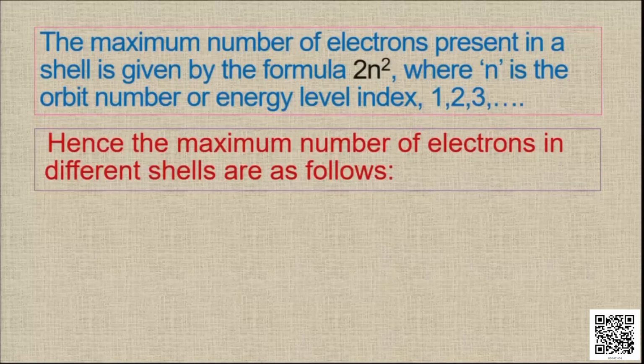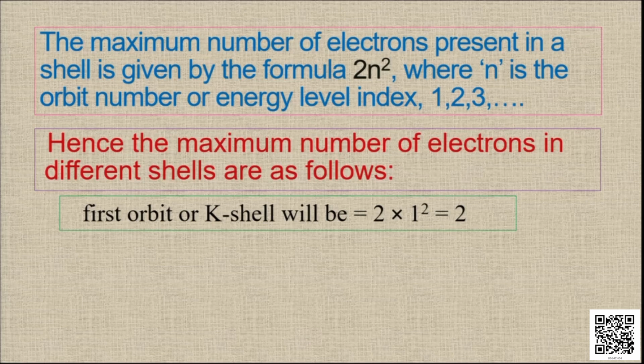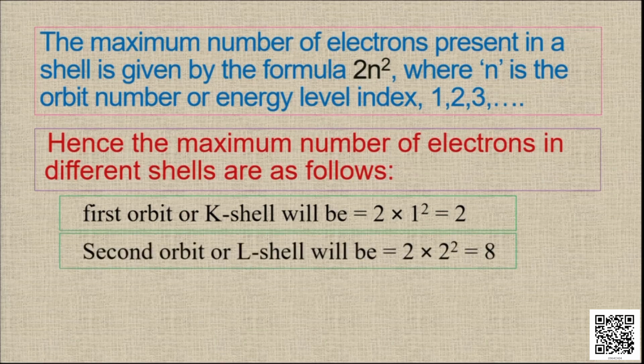So let's see the maximum number of electrons that can be accommodated in the given shells like K, L, M, N. For the first shell, the K shell, by the 2n² formula, 2 into 1² is equal to 2. For the second orbit, the L shell, we have 2 into 2², that is 8 electrons.